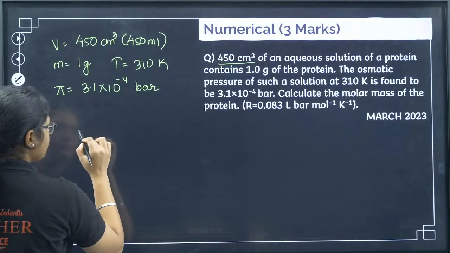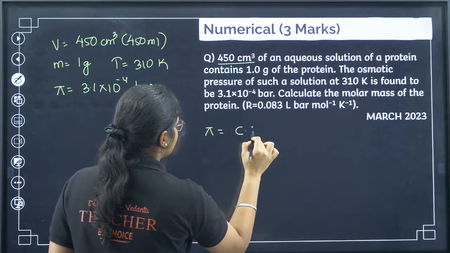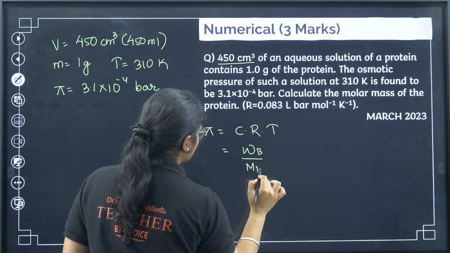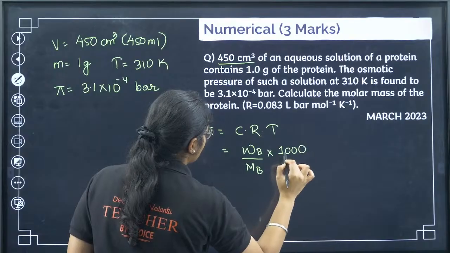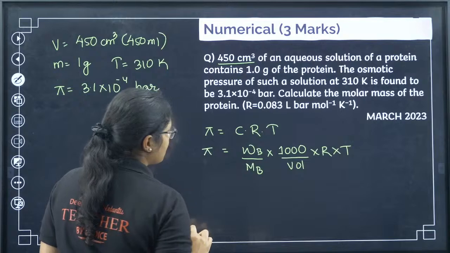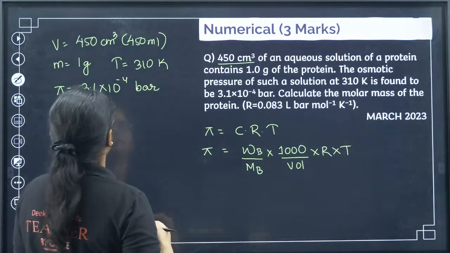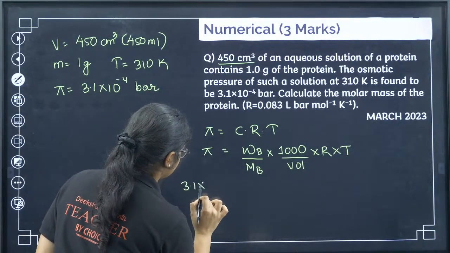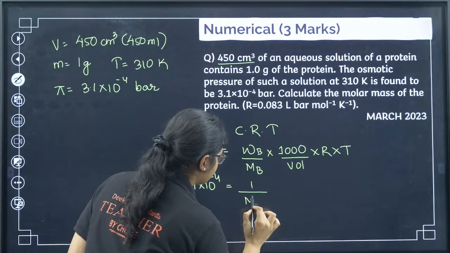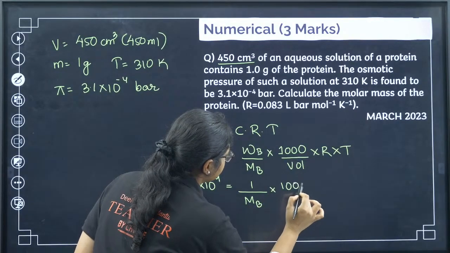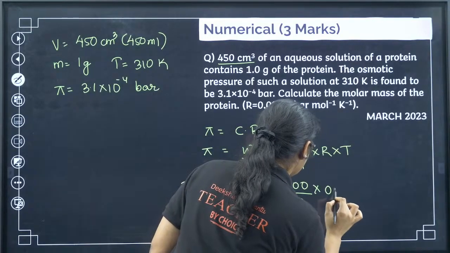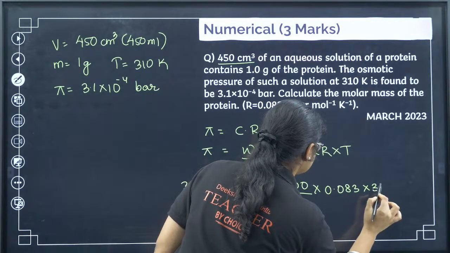So let's use the formula. We have pi is equal to C into R into T. C is given mass by molar mass, molarity, into 1000 by volume, into R into T is equal to pi. Now let's substitute all the values. Pi is 3.1 into 10 to the power of minus 4. WB is 1 gram, molar mass we have to calculate, into 1000 by volume is 450, R value is 0.083 and temperature is 310.